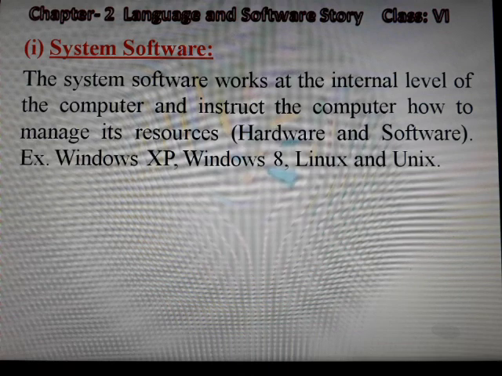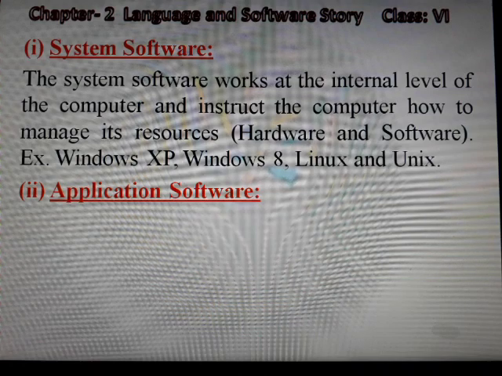Means actually system software is an operating system which provides an interface between the user and the computer. It also works at the internal level of the computer and instructs the computer how to manage its hardware and software. Examples: Windows XP, Windows 7, Windows 8, Windows 10, Linux and Unix, etc.